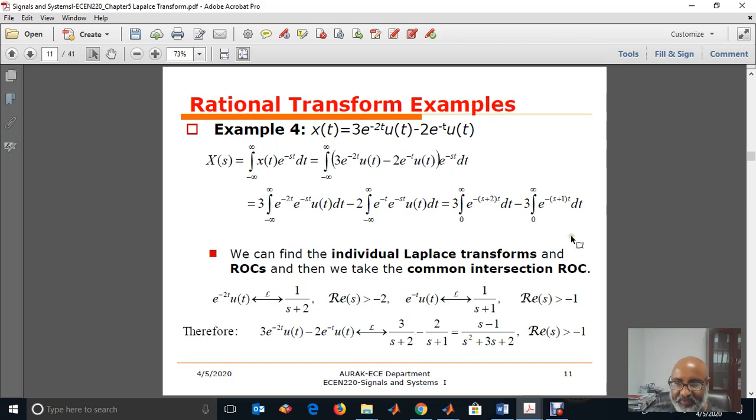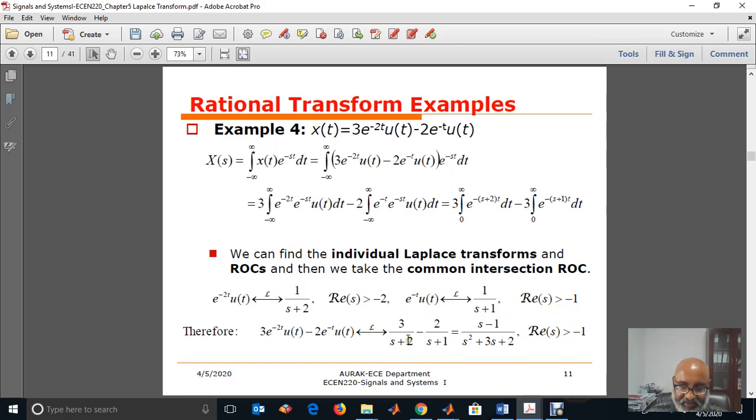And the other is minus 2 over s plus 1 if real of s is greater than -1. So what is common for the two? The intersection between these two sets, or the common region, is real of s greater than -1, because -1 is greater than -2. So the overall region of convergence is real of s greater than -1.